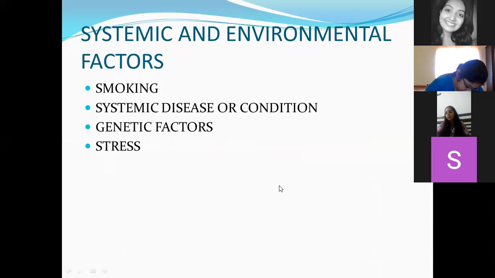So in response to this systemic epinephrine, there will be production of various cytokines and various neurotrophic factors, which will be elevated in your gingival crevicular fluid and cause periodontal destruction. Now, stress can be induced because of various personal issues, various professional issues. So the main thing is that you will have elevated levels of adrenaline, which will cause release of certain chemicals and neurotrophic factors.